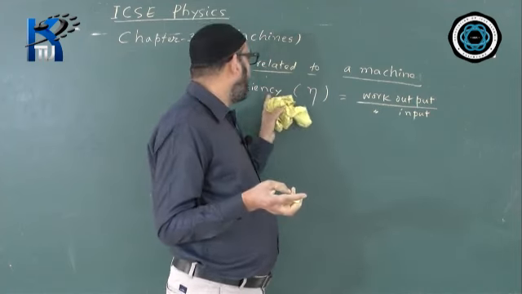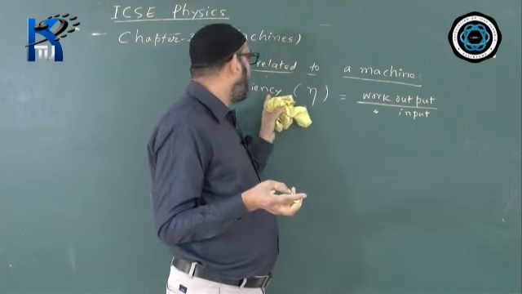Particularly in a machine we will have movable parts. Those movable parts will offer friction, and the friction will cause loss of energy. So no practical machine is 100% efficient. Normally for a practical machine we write like this: practical machine efficiency will be less than 1 or less than 100%.